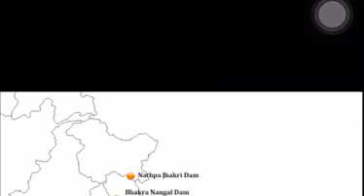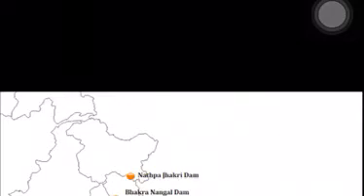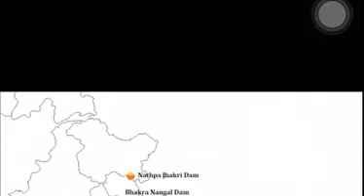Next, about Bhakra Nangal project. It is a joint venture, very important, of the states of Punjab, Haryana and Rajasthan. This project comprises two dams, Bhakra and Nangal, across the river Satluj and four powerhouses. Flood control, irrigation facilities, generation of hydroelectricity, prevention of soil erosion, promotion of afforestation are the main objectives of this project.